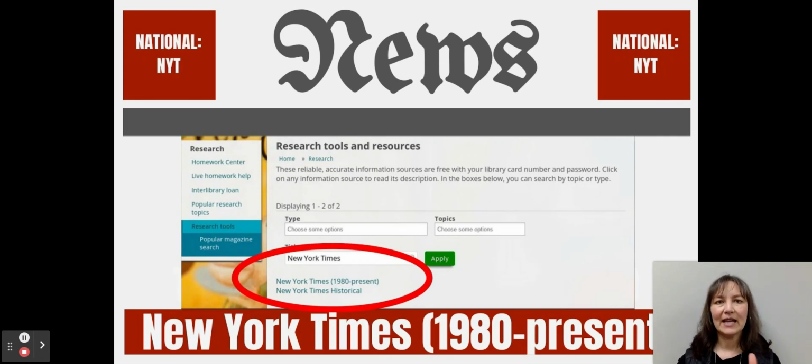And so where we typed in the title The Oregonian last time, we would type in New York Times, and then you can see there's a historical link, and then there's a link to the papers that are 1980 to present, which that's usually what you're going to be using. Again, you can access 1 or 2 New York Times articles for free per month, but a subscription to the New York Times is kind of pricey. So this is nice that we have this way to access the New York Times through Multnomah County Library.